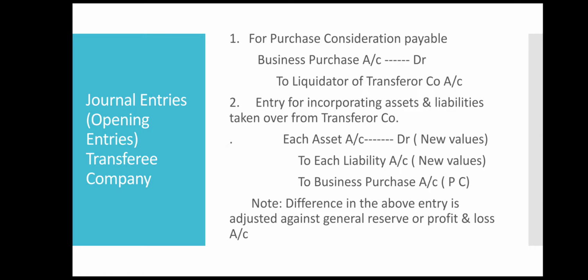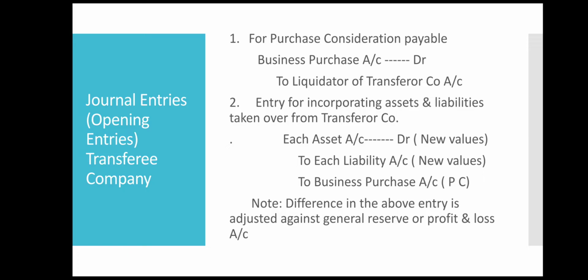Sometimes on the debit side the values will be more, total of debit side will be more, or sometimes the credit side will be more. So whatever is the difference in the above entry, it will be adjusted against general reserve or profit and loss account. So there can be a difference in this entry while we are passing. See, debit and credit has to match in the journal entries, right?